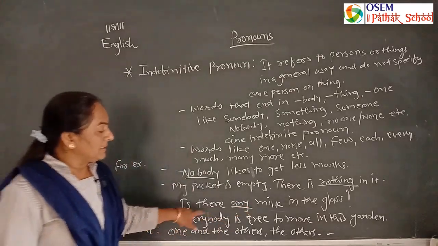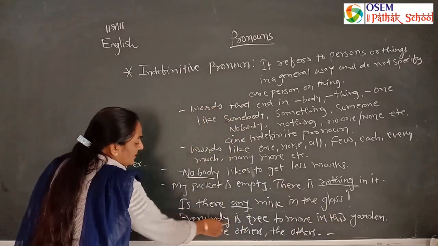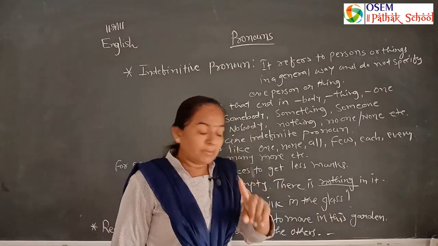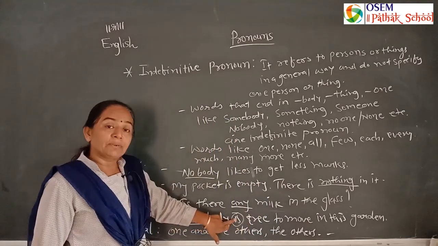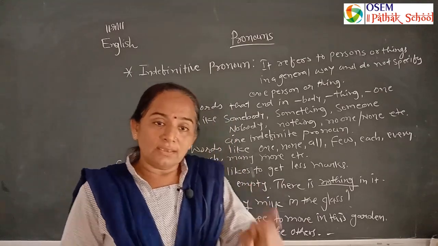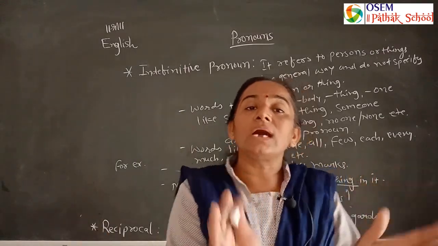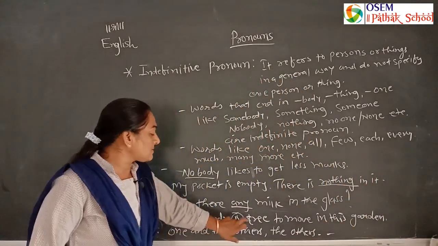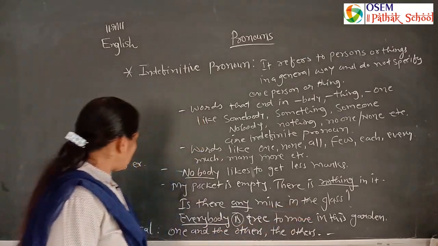And everybody is free to move in this garden. Here everybody is singular. Everybody always goes with the singular. So here we use everybody because each is singular, every is singular. And when they are all in a group, a group is always in singular form. So everybody is free to move in this garden.